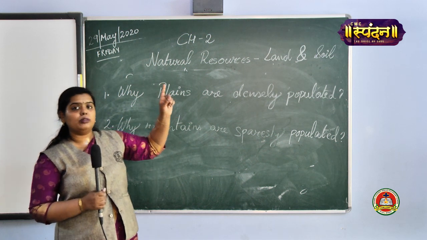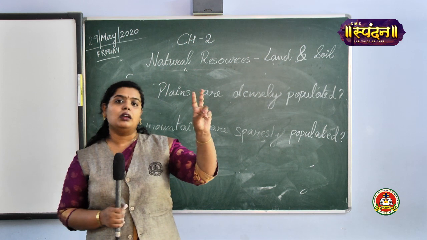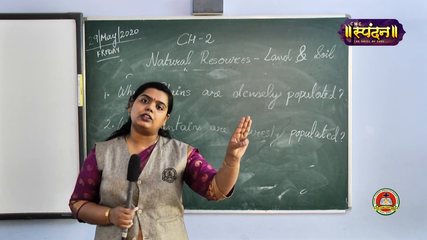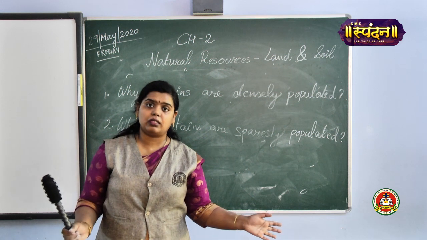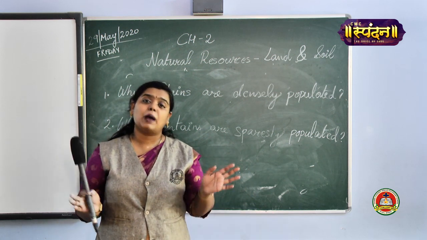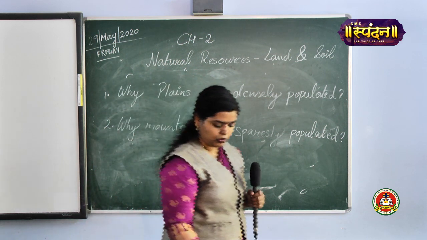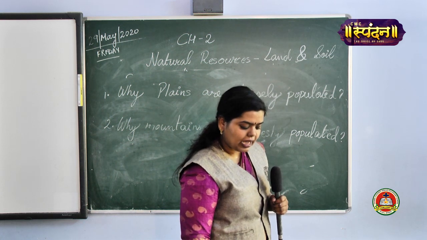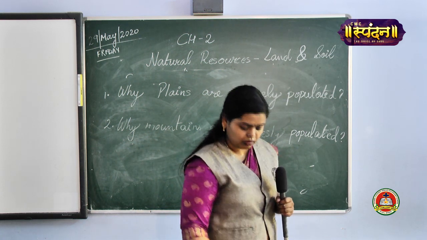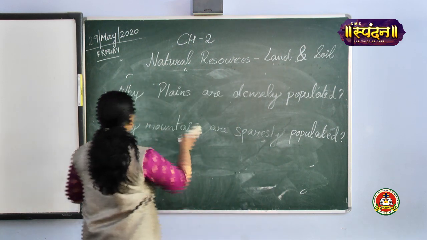The types of landforms: there are three types of landforms, plains, mountains and plateaus. Plains are densely populated, large population is there, and mountains are sparsely populated, means less population is there. Okay. Let's come to the next topic, that is land uses or land utilization. Fine.